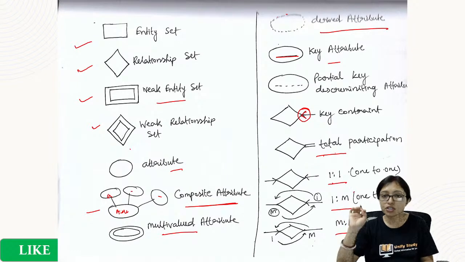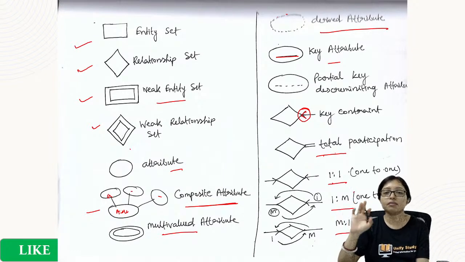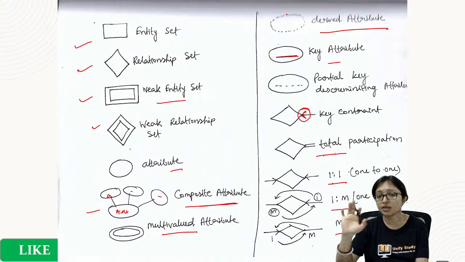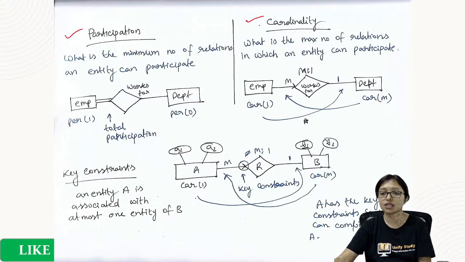These symbols are very important. I am coming to key constraint: 1:1, 1:many, many:1. This is a very important concept. There is a high chance a question can come from here. So for that, what you have to remember is participation and cardinality. What is participation?